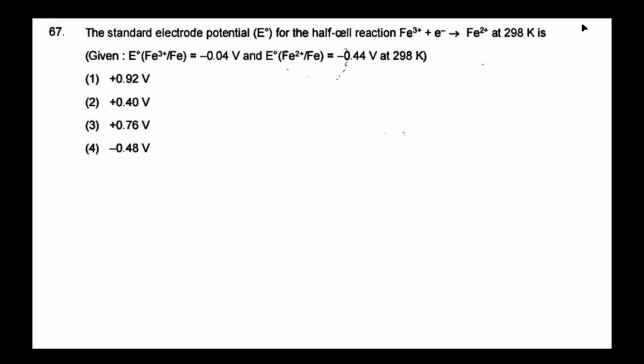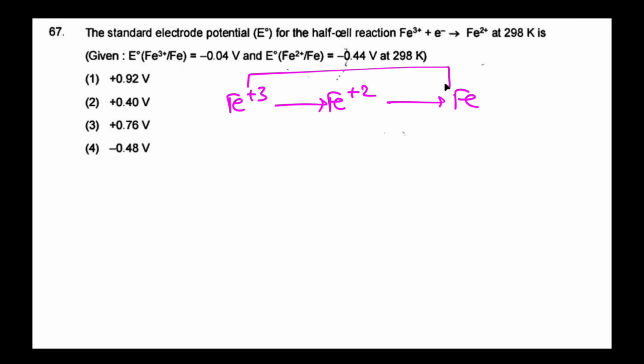To go from Fe+3 to Fe, it requires 3 electrons, so n value is 3. Then Fe+2 becomes Fe, it requires 2 electrons. Then find out the Fe+3 to Fe+2 value.